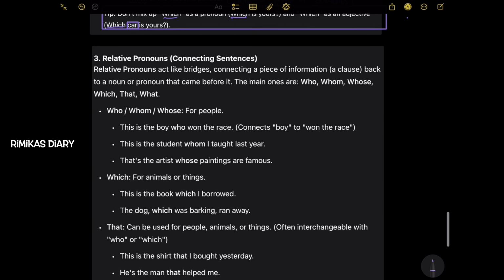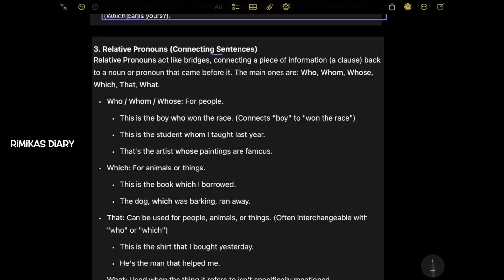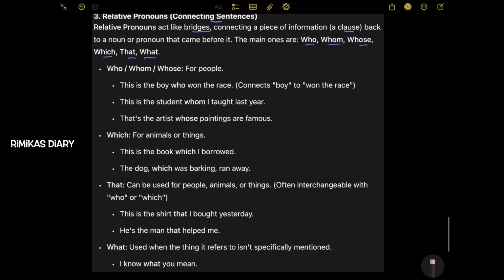Next, relative pronouns. So like connecting sentences. Relative pronouns act like bridges, which connect a piece of information, so like a clause, back to a noun or pronoun that came before it. The main ones are who, whom, whose, which, that, what.